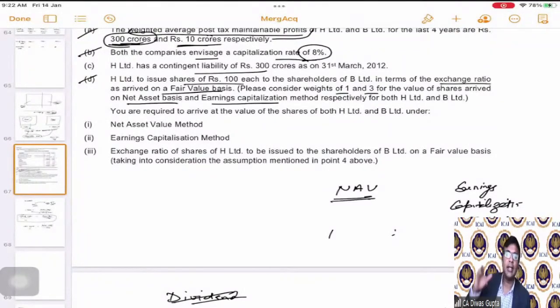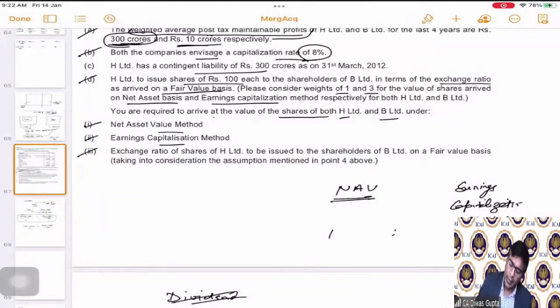NAV is simply the net assets value, total net assets divided by the number of shares, correct? Now, you are required to arrive at the value of the shares of both H Limited and B Limited under NAV and earnings capitalization method. So first you calculate the value of shares of both companies separately under the NAV method and earnings capitalization method.